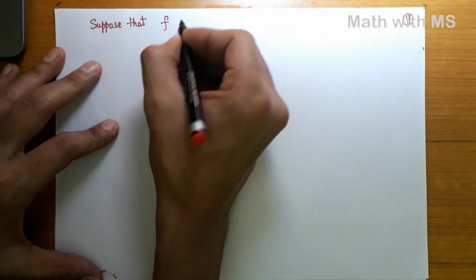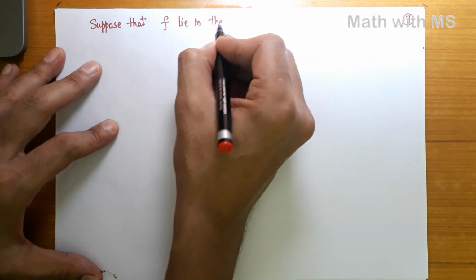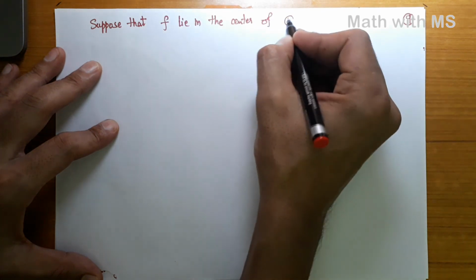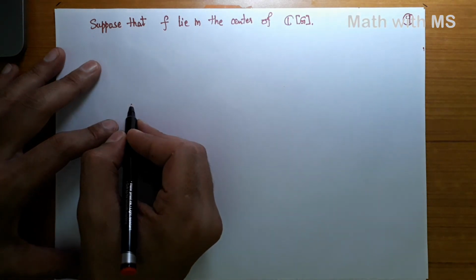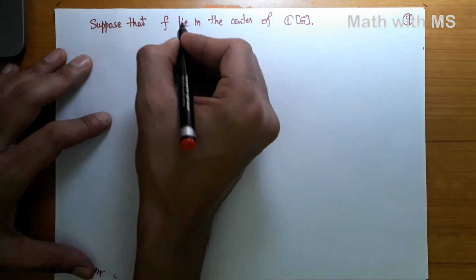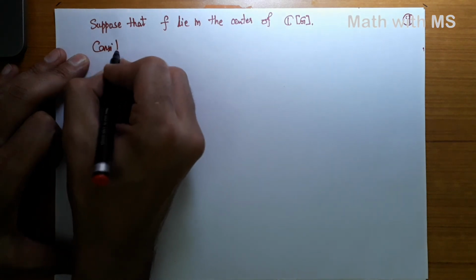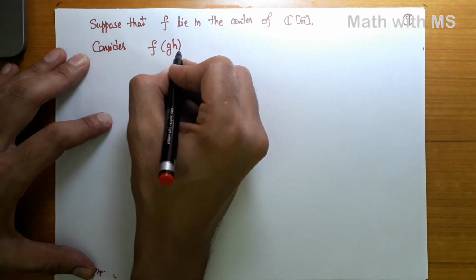Suppose that F lies in the center of the group algebra. Okay, my claim is that F is then a class preserving function. So consider F of the product of two elements gh.